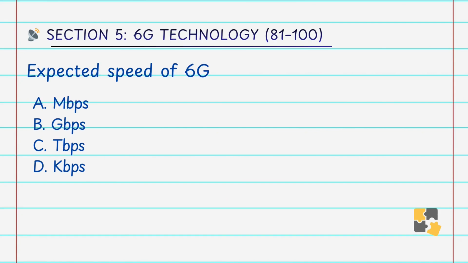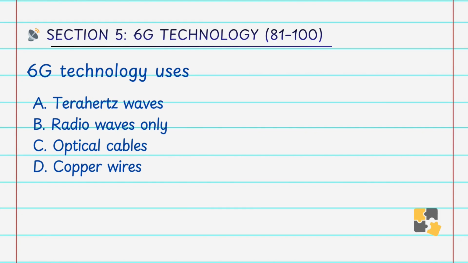Expected speed of 6G is A. Mbps, B. Gbps, C. Tbps, D. Kbps. Answer is C. Tbps. 6G aims to deliver speed in terabytes per second, much faster than the 5G. That's why our answer is C. Tbps, that is the terabyte per second.